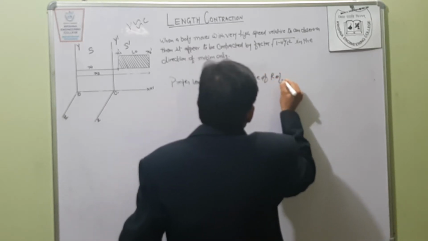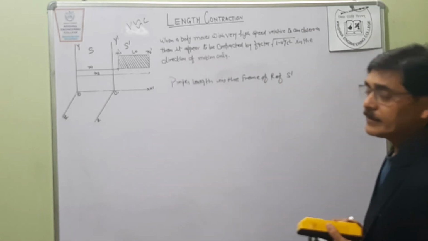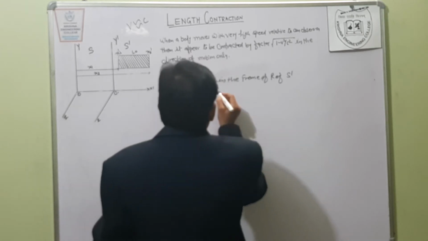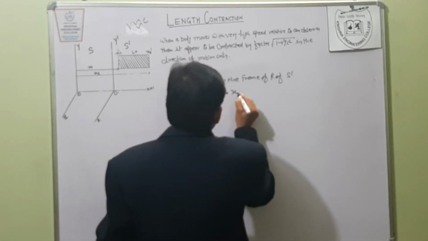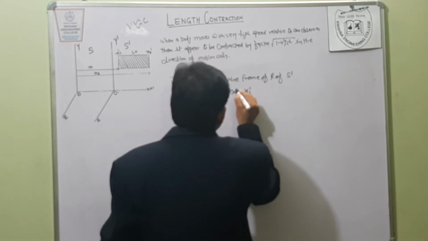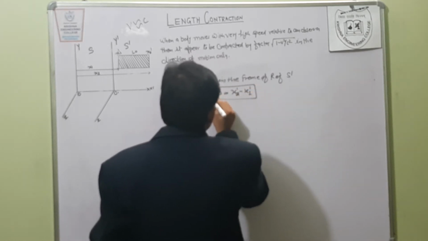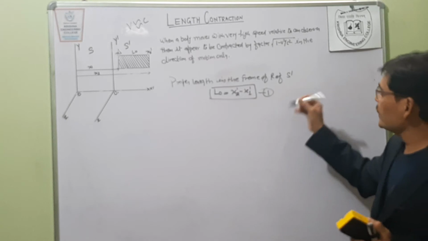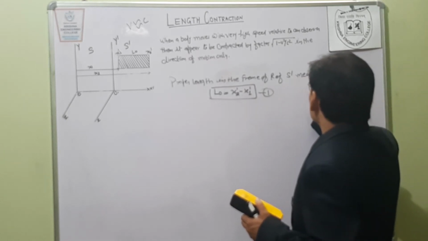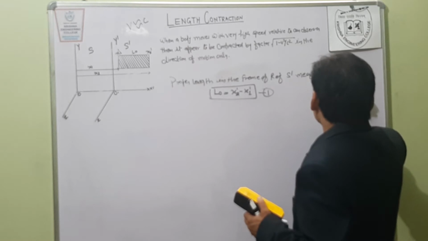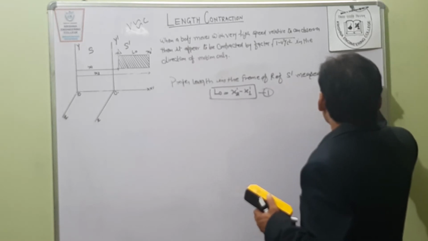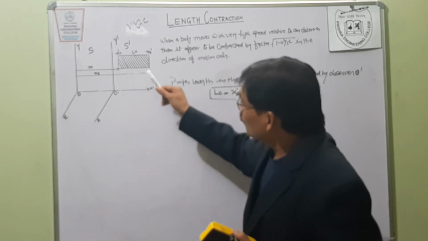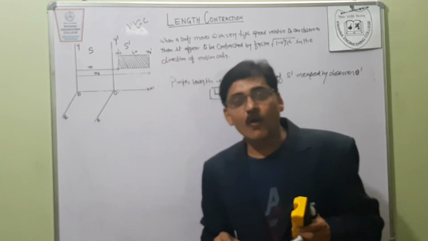The proper length in frame of reference S dash will be L naught equals x2 dash minus x1 dash, measured by observer O dash. Here is the observer O dash who measures the length of the rod.